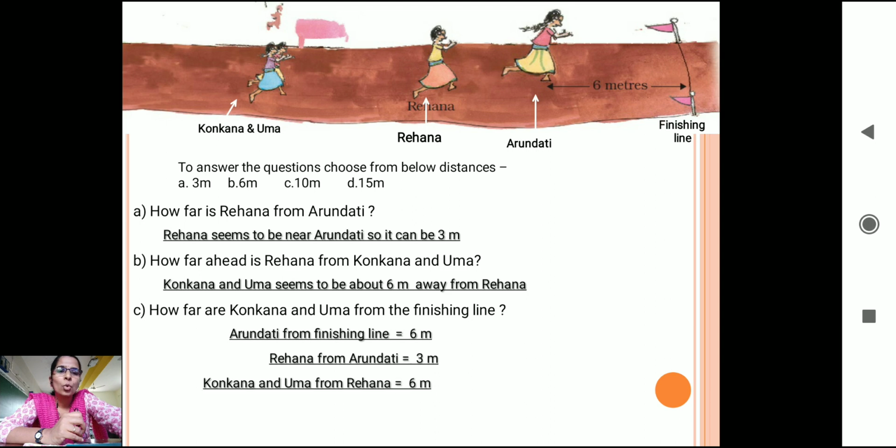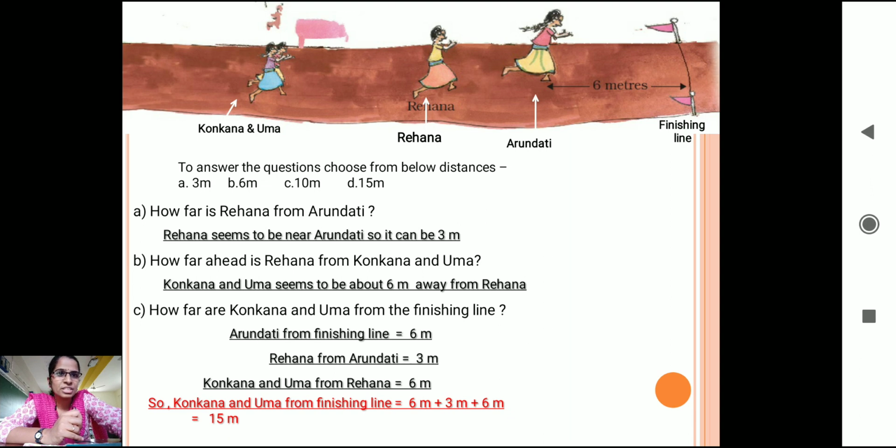And then Konkana and Uma from Rihanna is 6 meters. That is what we have guessed. So the total distance that Konkana and Uma have to cover to reach the finishing line will be 6 plus 3 plus 6 is equal to how much, children? Very easy. 6 plus 6, 12. 12 plus 3, 15. So it is about 15 meters that they have to cover if they want to win, to reach the finishing line.